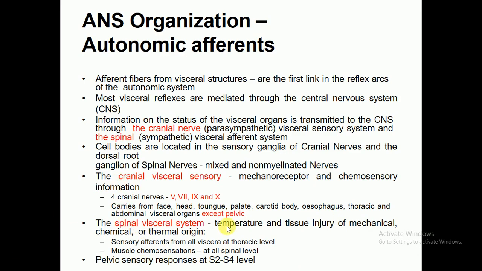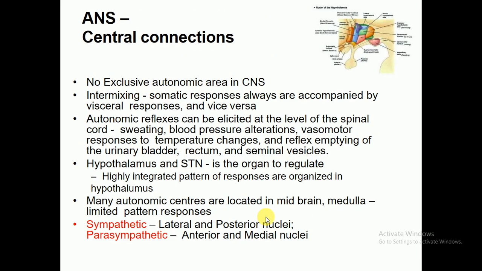The spinal visceral system is responsible for the regulation of temperature and tissue injury of mechanical, chemical and thermal origin. The sensory afferents start from all the viscera at the thoracic level. Muscle chemosensations occur at all spinal levels. The pelvic sensory response is at S2 to S4 levels.